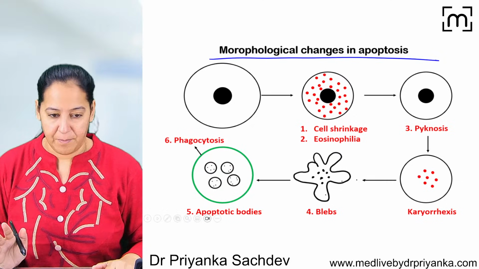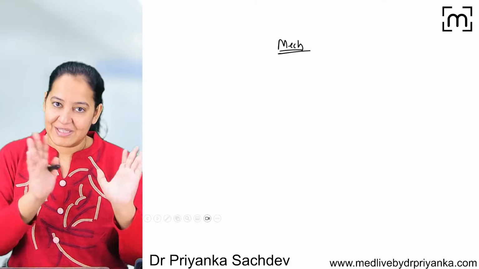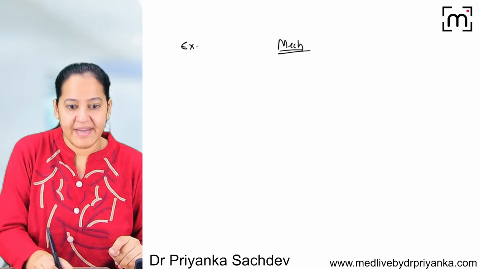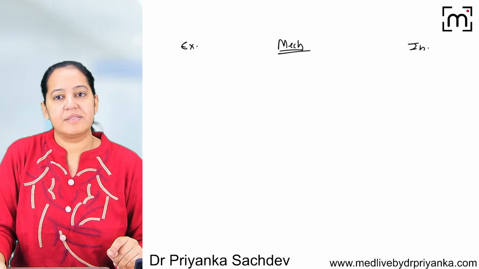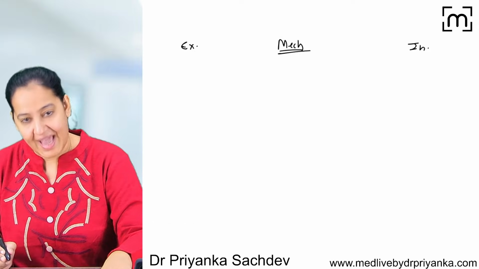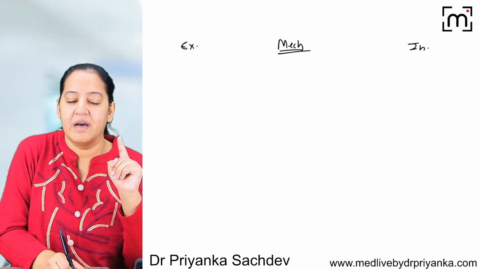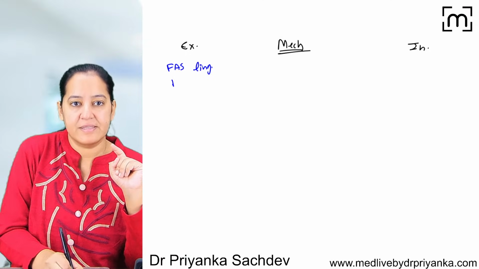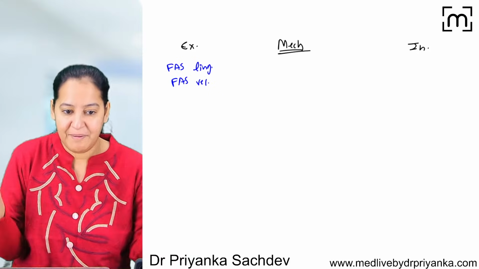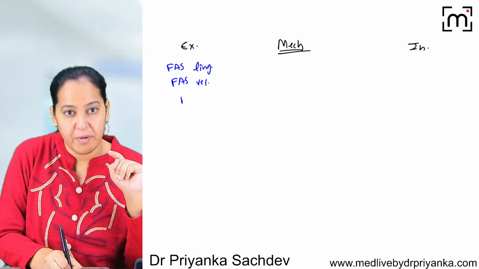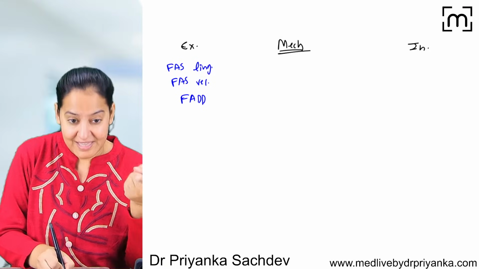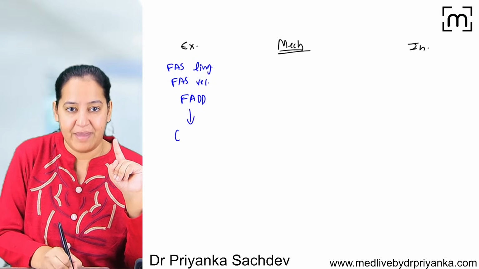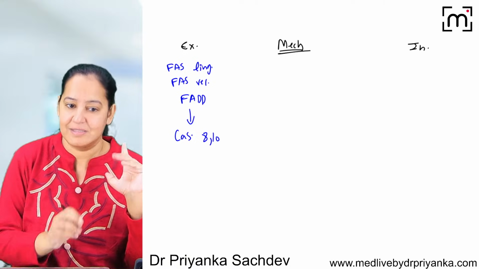Now this is the mechanism of apoptosis. In the mechanism of apoptosis, we have two pathways: the extrinsic pathway, in which the signal comes from outside, or the intrinsic pathway, in which the signal comes from inside only. In the extrinsic pathway, when the Fas ligand comes, it binds with the Fas receptor. Multiple Fas receptors come closer and form a domain known as FADD. This FADD causes the activation of caspase 8 and 10. This is the story over here.